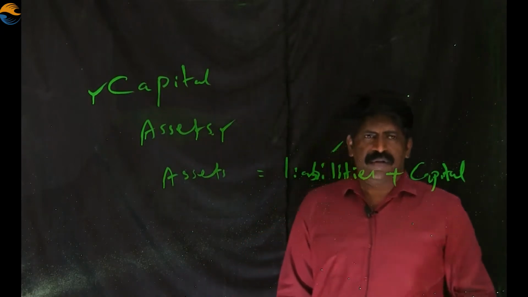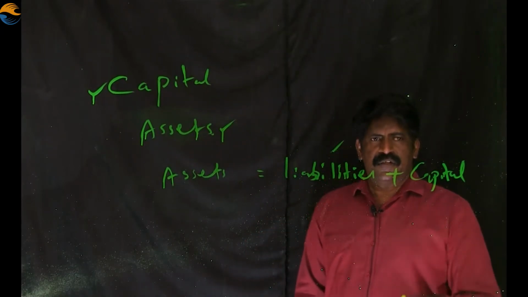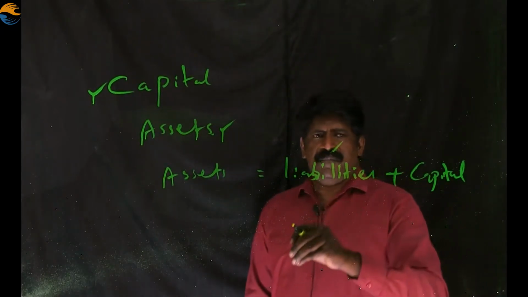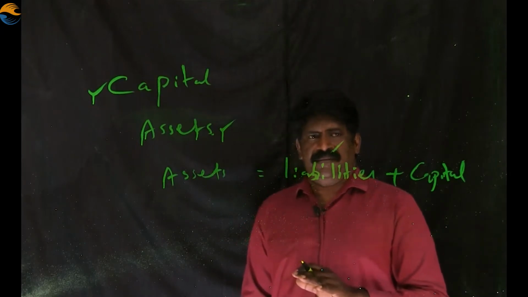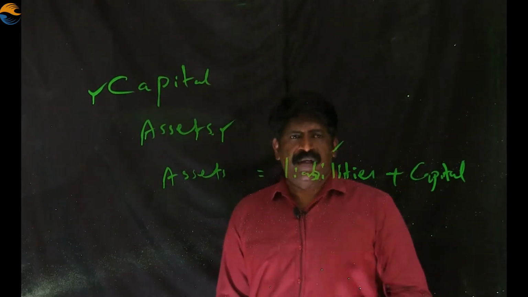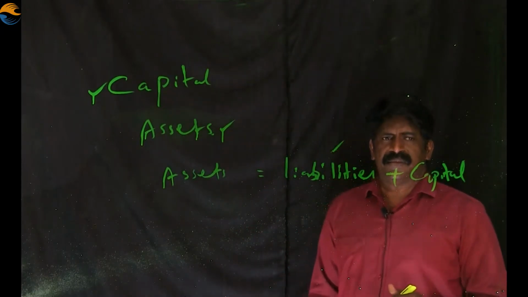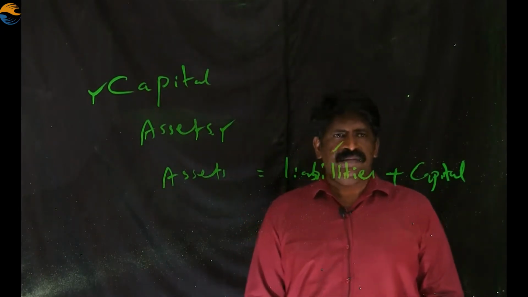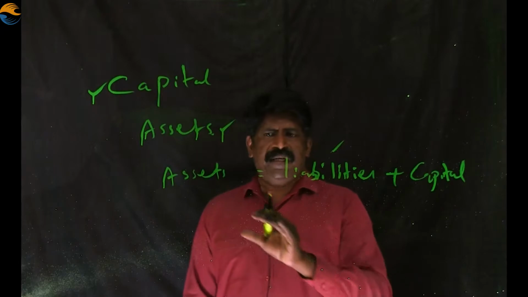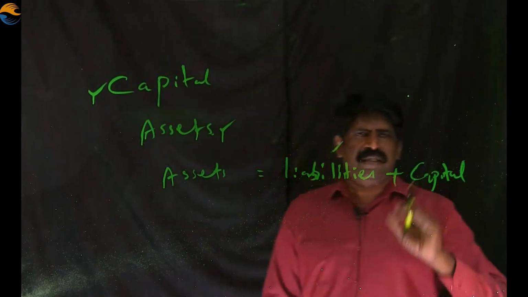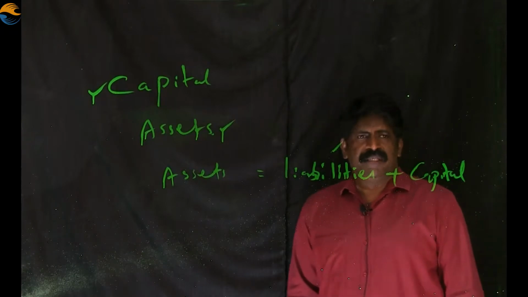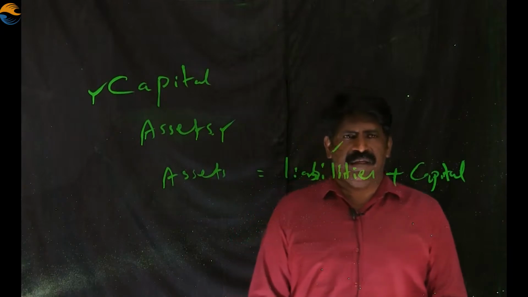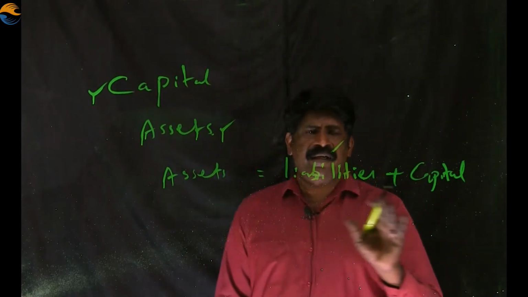So I make clear also, anything invested into the business is called capital, and the form of capital remains in the business as wealth, which is called assets, and anything borrowed by the business organization from outside, which is called liability. So the accounting equation will be like this: assets is equal to liabilities plus capital. Always the total of liabilities and the capital will be equal to assets. This is the accounting equation.